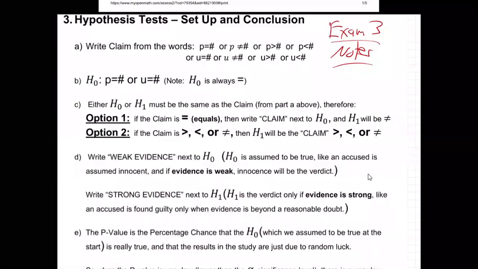Okay, what does it say to do? What's the first step? Write the claim from the words, right? That's either going to be equals or not equal or greater or less, for U or P. How do we know whether it's P? P stands for proportion or percentage, basically the same thing.